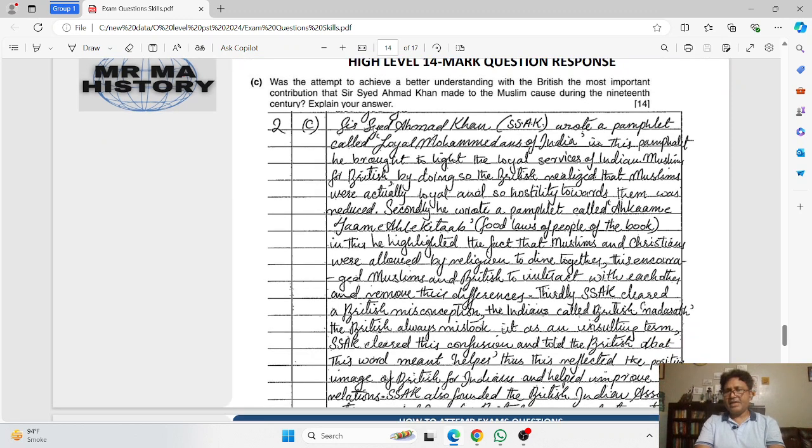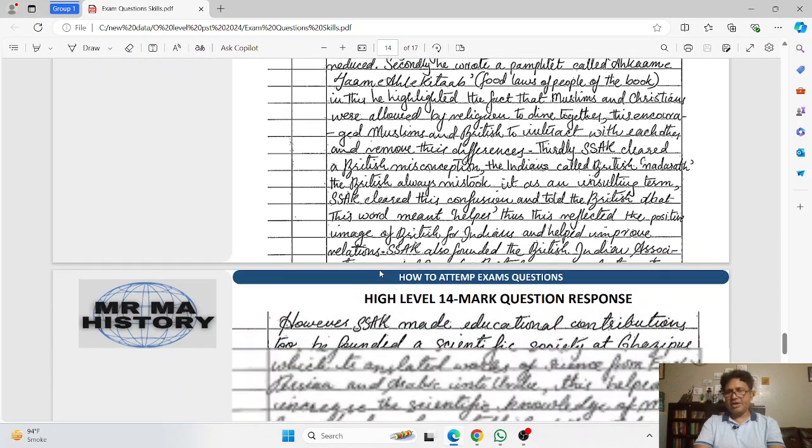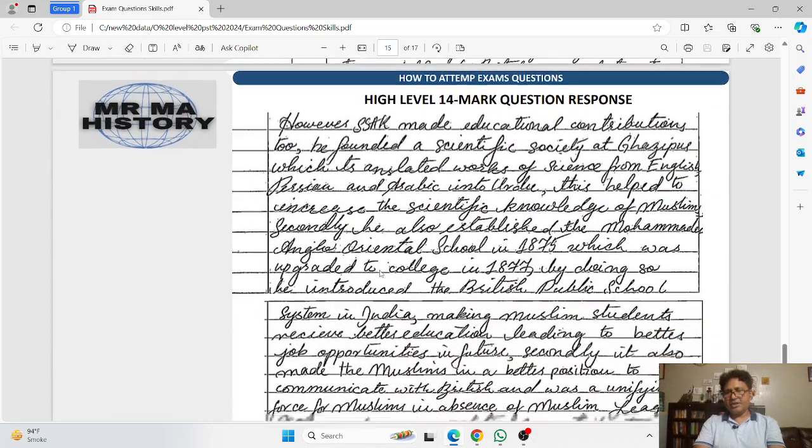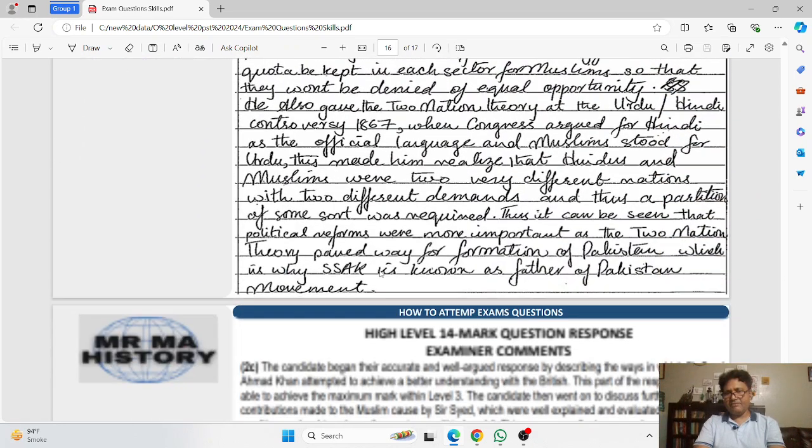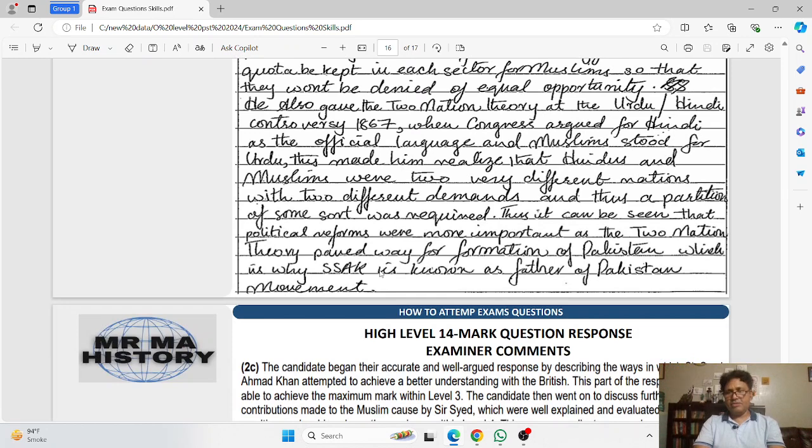That means you are going to write down his contributions that are given in the exam in two paragraphs, and then you can also write down the other contributions that he made to the cause of the Indian Muslims. And in the end you have to write a judgment.